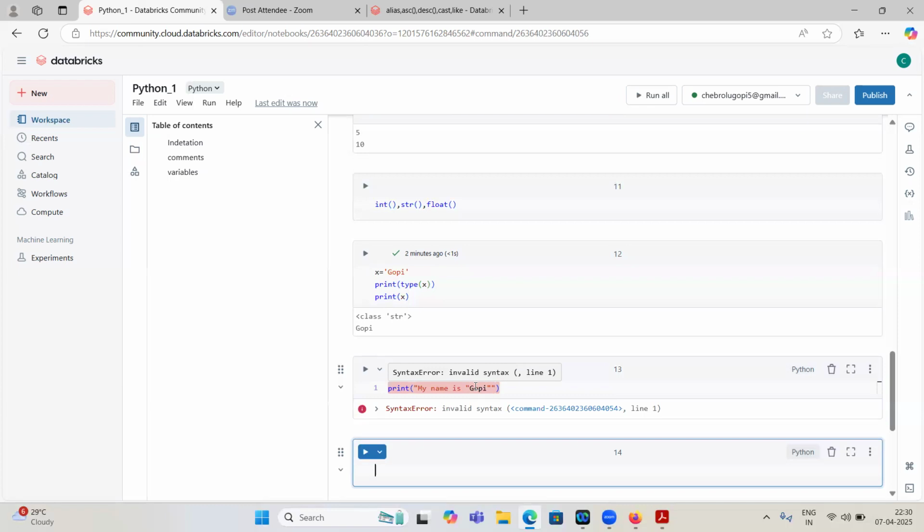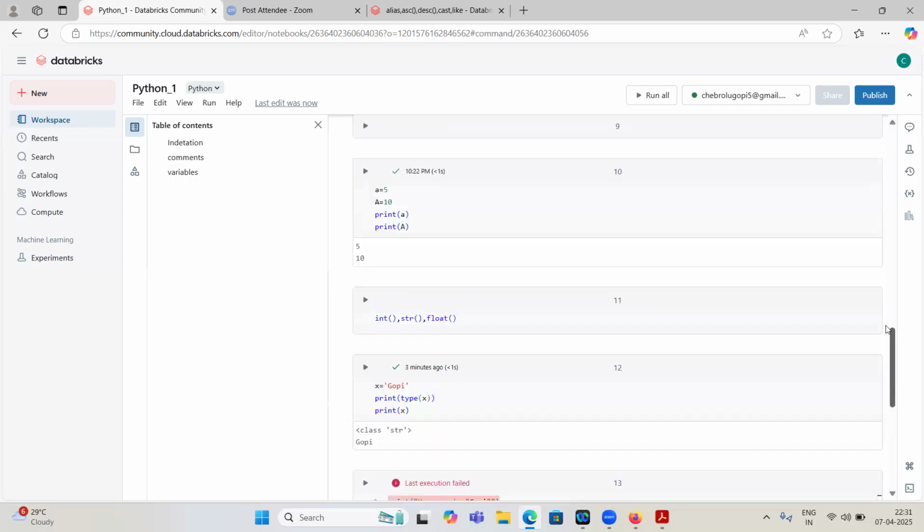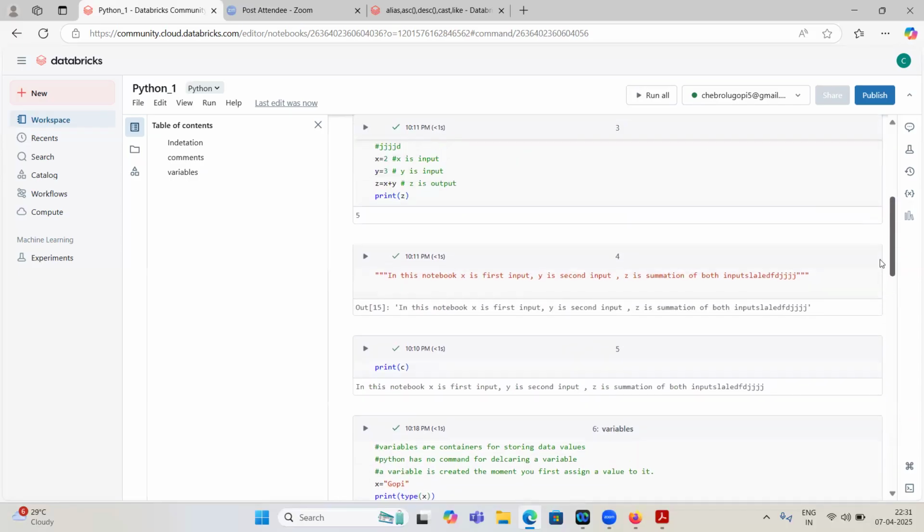Okay, so now we have seen indentation. Indentation is nothing but the spacing after any control statements, functions or loop statements; at that time we have to use at least one space, that is indentation. And then comments: how to add comments in a Databricks notebook.